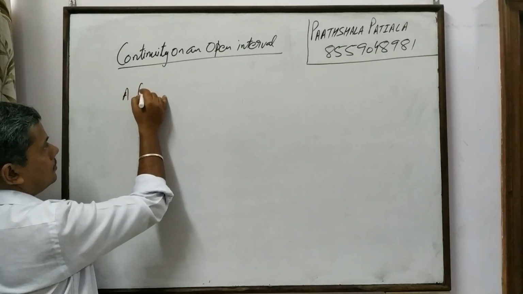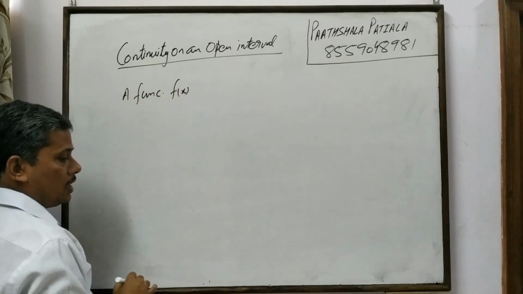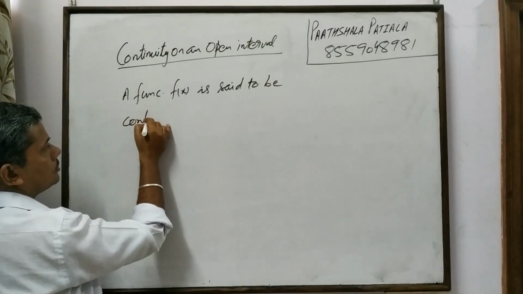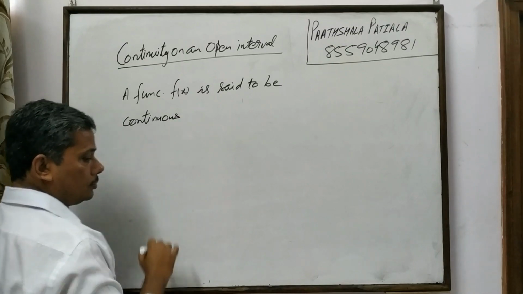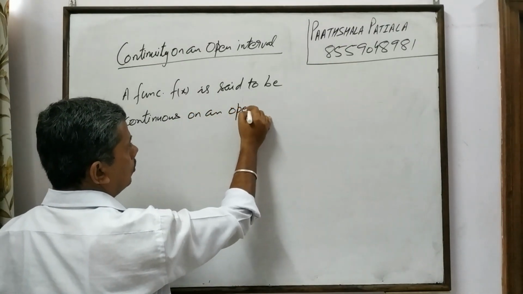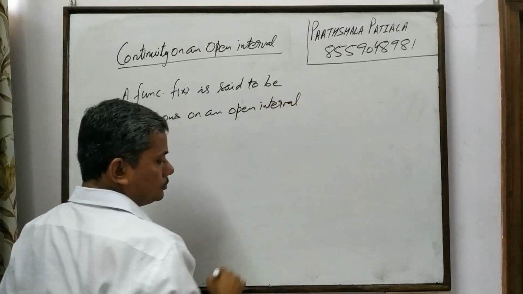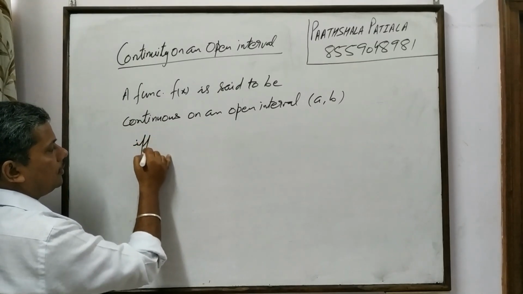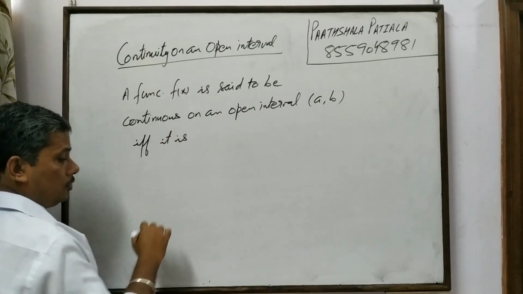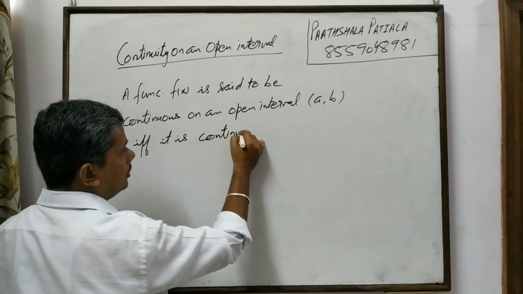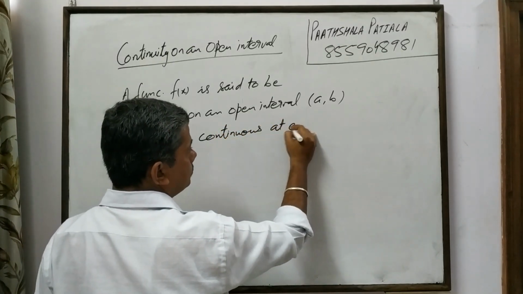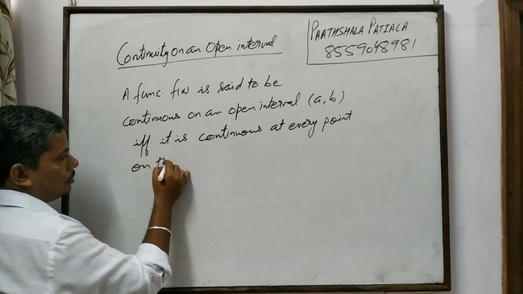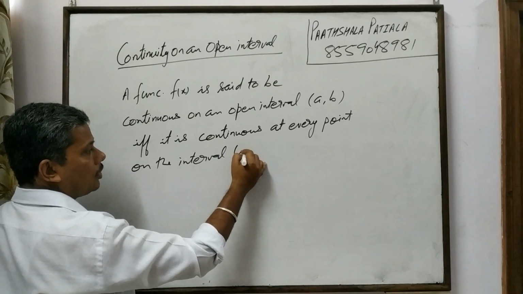A function f of x is said to be continuous on an open interval, say a comma b, if and only if it is continuous at every point on the interval a comma b.